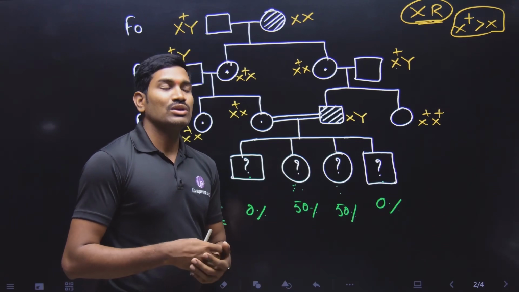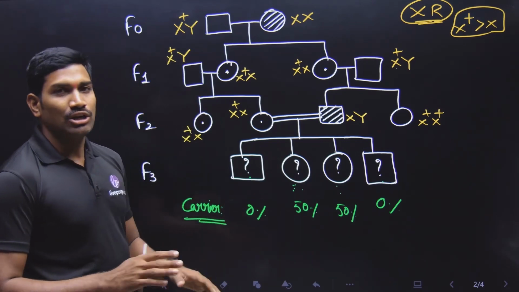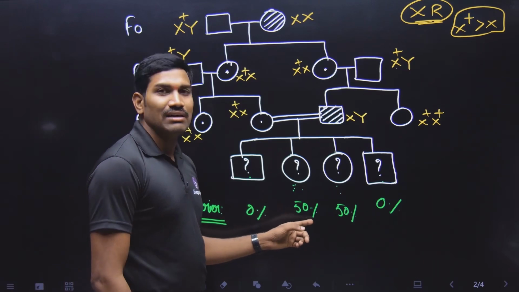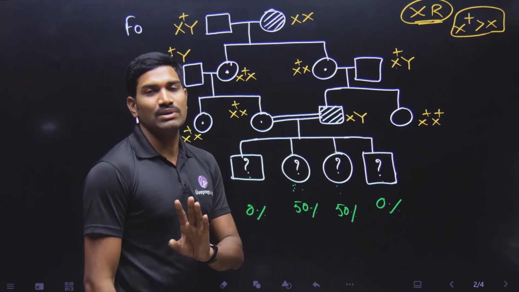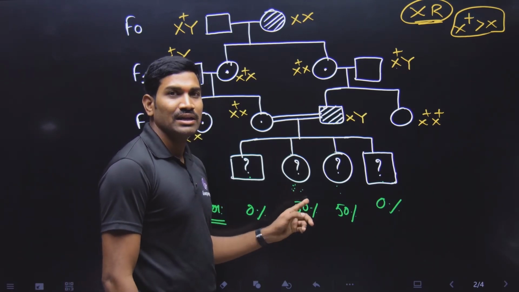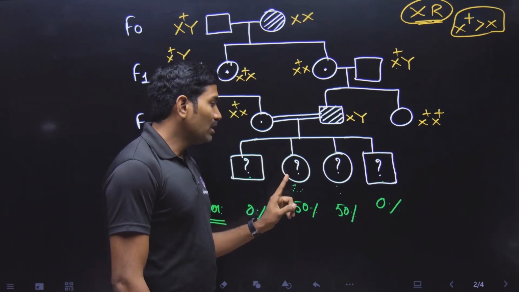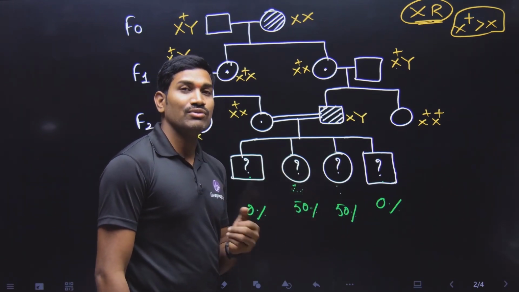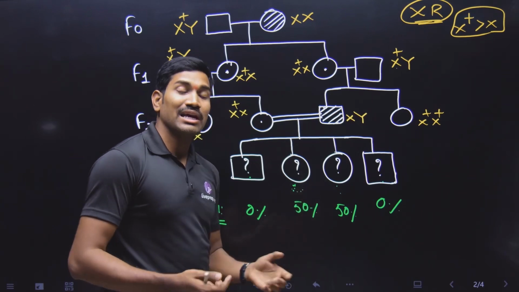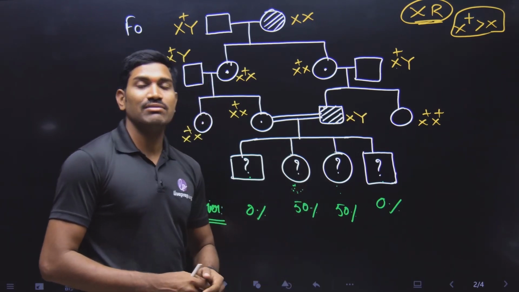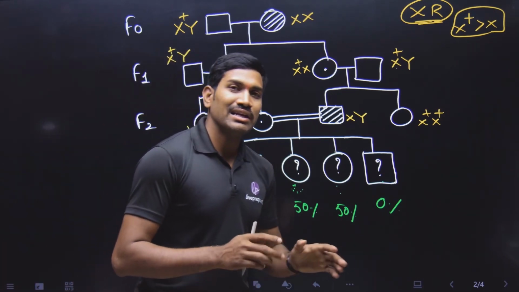Yes or no? So in this way, they are simply asking about the probability. You cannot simply say 50% here. Please remember here. Because if you say 50%, what does it mean? Only one is carrier, the other one is disease. How will you say that? Both of them can be carriers also. In that case, what happens? 50% of 50%. Again, it will become 1 by 4. So it will create some problem.